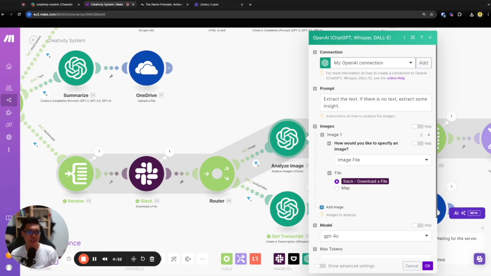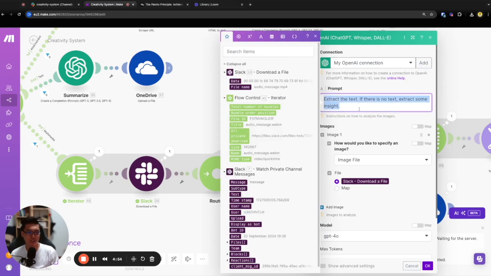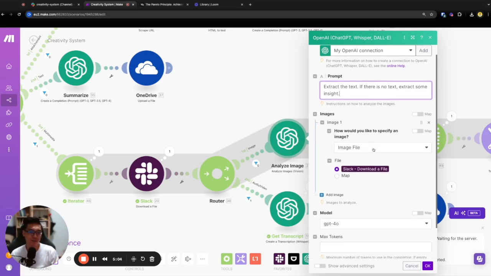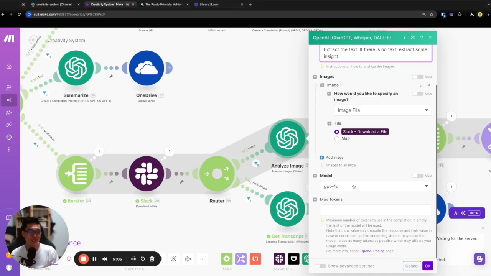The prompt is fairly simple. I just ask ChatGPT to extract the text. If there's no text, extract some insight, maybe an old man trying to do some fishing. I never tried this before. I use ChatGPT 4.0. The input is the image file.